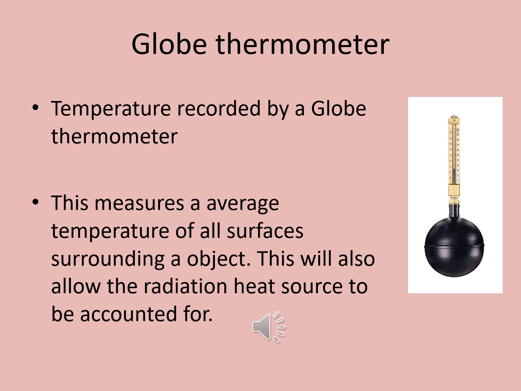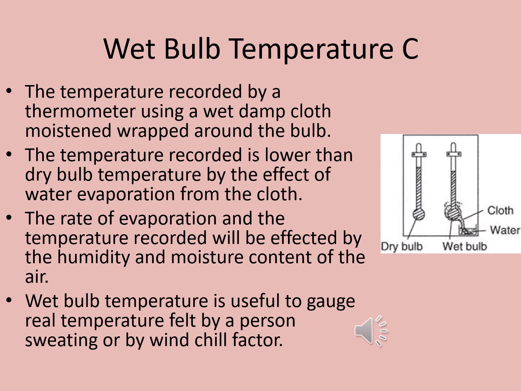This is referred to as the globe temperature or black globe temperature and resembles the thermal conditions felt by the human body. The wet bulb temperature is the temperature read by a thermometer covered in water-soaked cloth over which air has passed. The temperature recorded is lower than dry bulb temperature by the effect of water evaporation from the cloth. The rate of evaporation and the temperature recorded will be affected by the humidity and moisture content of the air. Wet bulb temperature is useful to gauge real temperature felt by a person sweating or by wind chill factor.